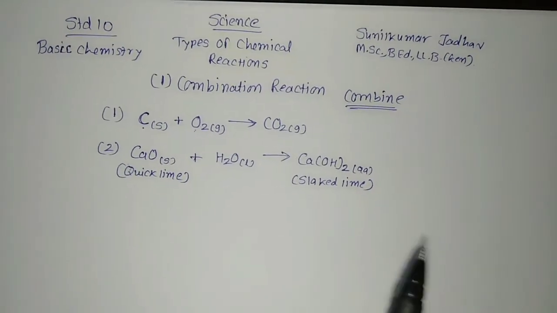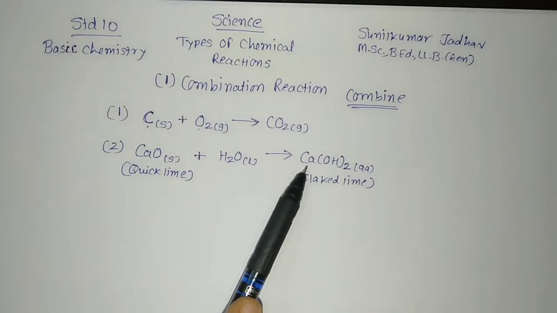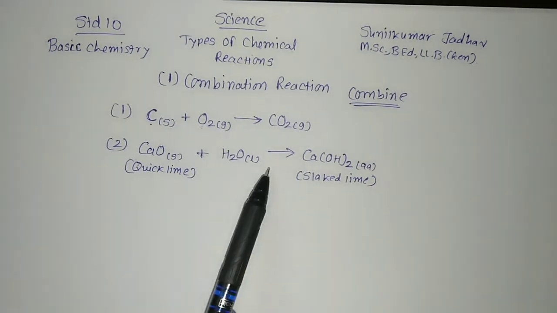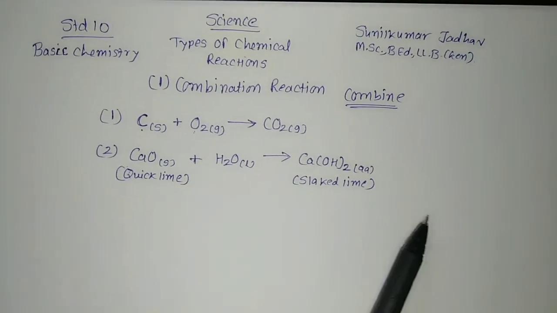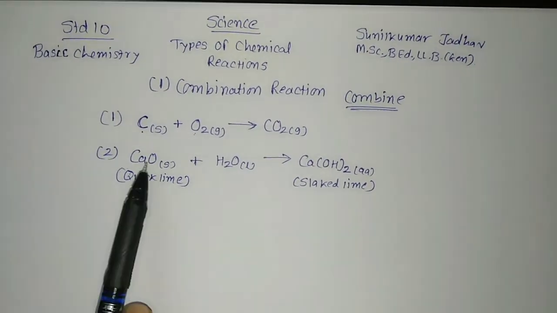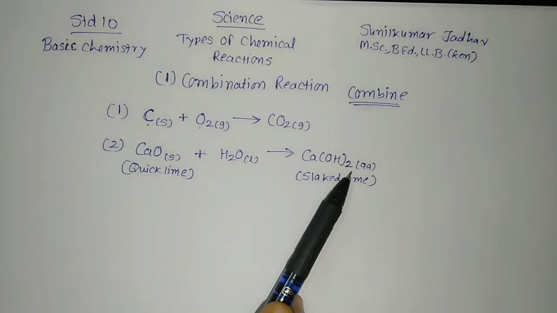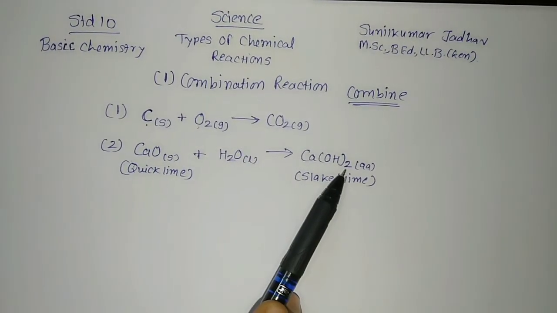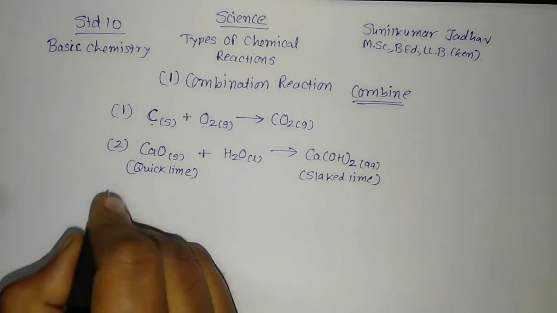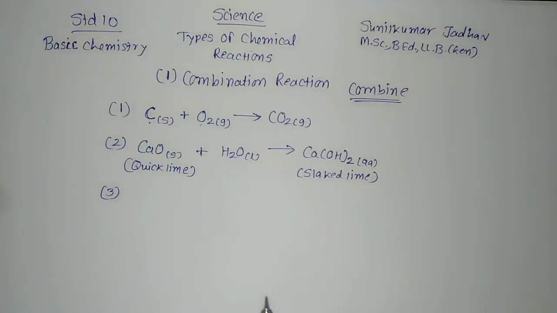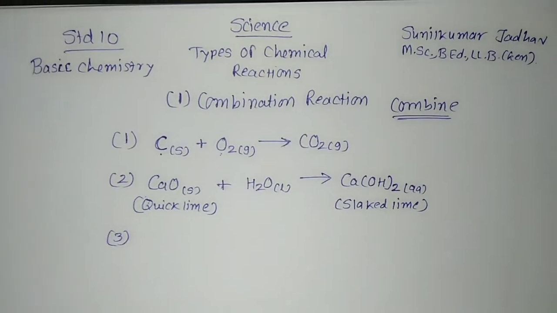This is also a balanced chemical equation. You can check: calcium 1, calcium 1. How to check the balancing of a chemical equation? We need to check the total number of each element at the reactant and product side. That is calcium 1, oxygen 1 plus 2, oxygen 2. Outside the bracket it is there, H2, H2. So this is a balanced chemical equation. This is also a combination reaction. One more we will learn to understand what is combination reaction. That is formation of water from hydrogen and oxygen gas.